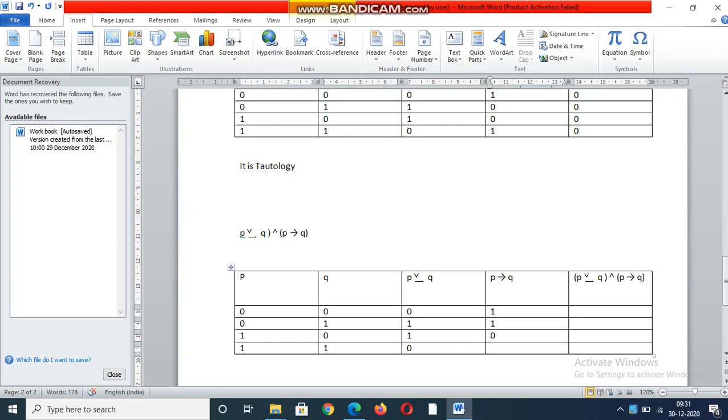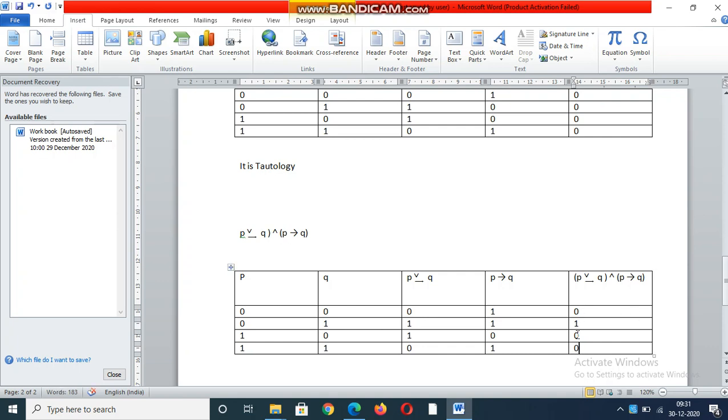So 1 implies 1 is 1. Once again we have to do conjunction here. Observe 0, 1, the conjunction output is 0. 1, 1 conjunction output is 1, because both inputs should be 1. That's why your output is 1. 1, 0 output is 0. 0, 1 output is 0.